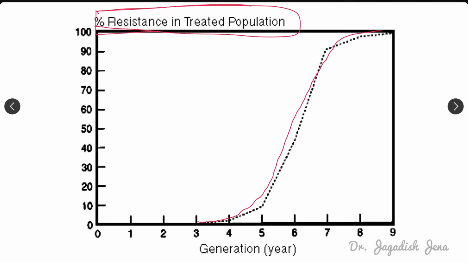Suppose we have applied one herbicide in the first year and it is controlling all the weeds in that area. Then the second year also it is controlling all the weeds. Then the third year it is also controlling all the weeds. Then some kind of mutation happens. Suppose in the fourth year one weed survived. Then after flowering it produced some seeds. The weeds germinated from those seeds are capable of resisting the herbicide application. So there will be resistance. Then in the next year, numerous seeds will be produced from those resistant weeds. So the herbicide resistance will go on increasing at an exponential rate, right?